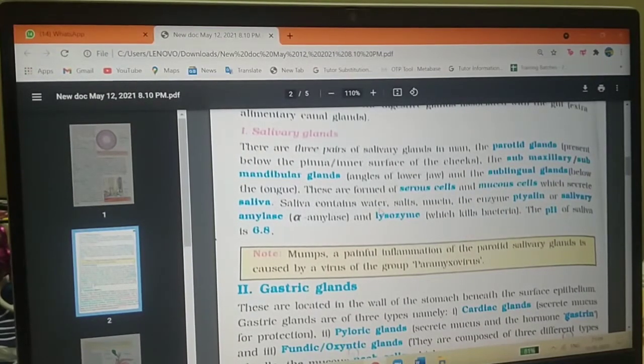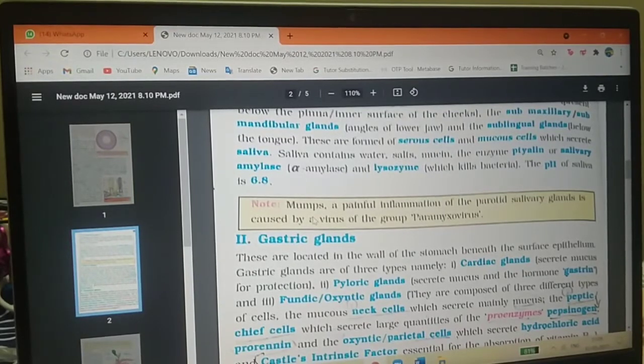Saliva contains water, salts, mucin, and the enzyme ptyalin or salivary amylase. The saliva mainly contains the salivary amylase or ptyalin enzyme. And they also contain lysozymes. Lysozymes kill bacteria, since lysis means kills. The pH of saliva is 6.8. Here it is about the salivary glands. Do you understand?